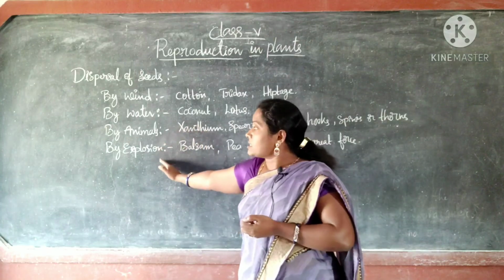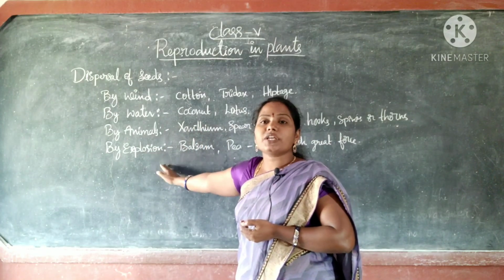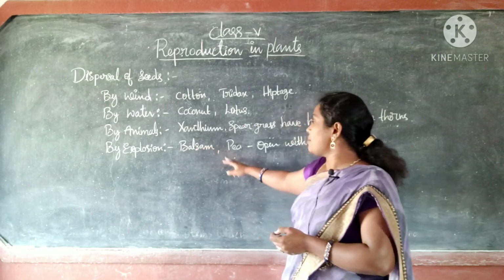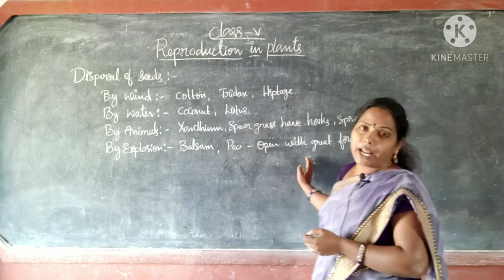Dispersal by explosion. Examples: balsam and pea plant.